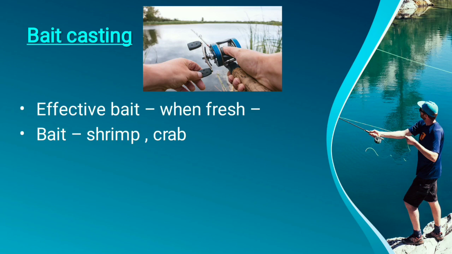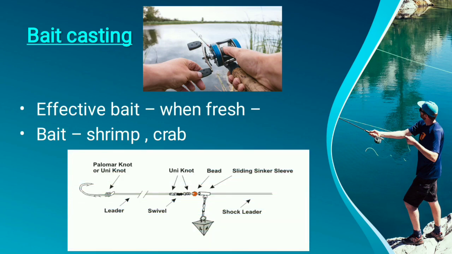The bait can be live or dead, but it is effective only if it is fresh. The bait used can be shrimp, crab, or some fishes also.